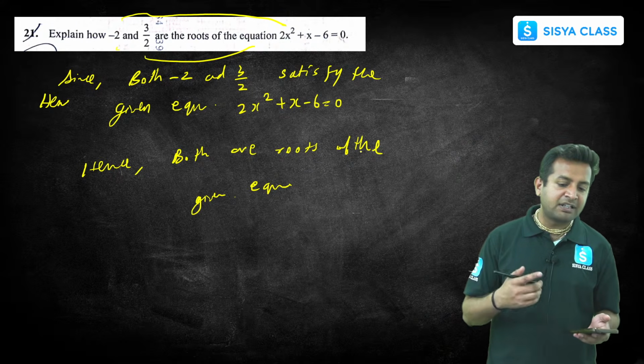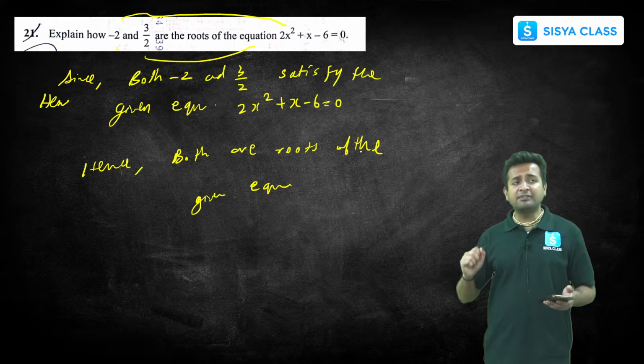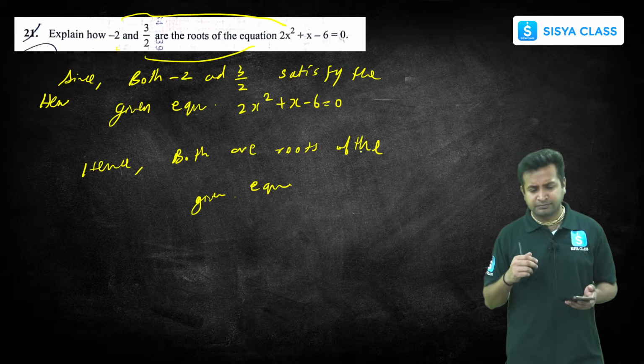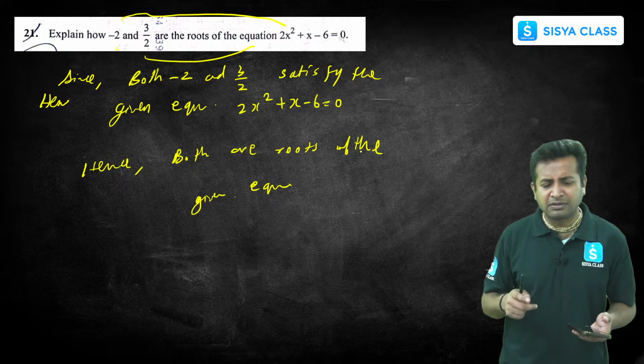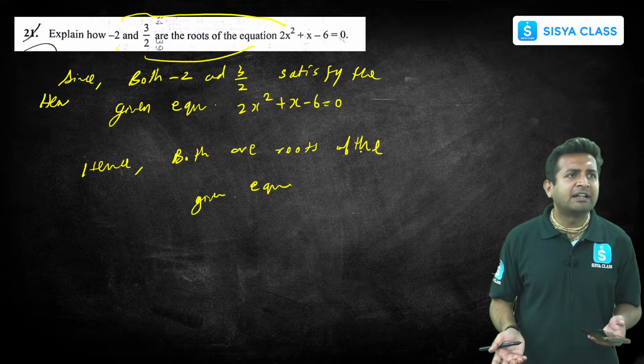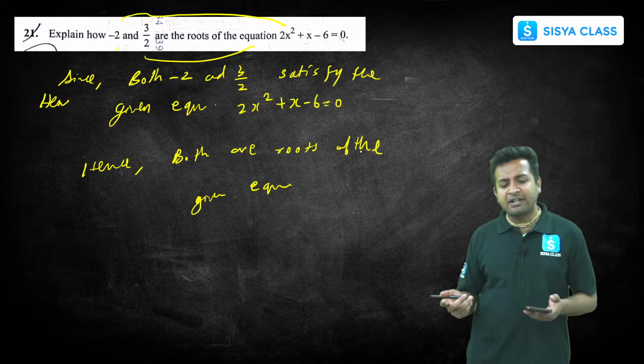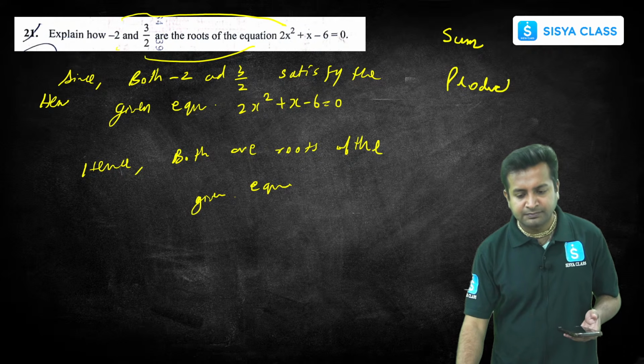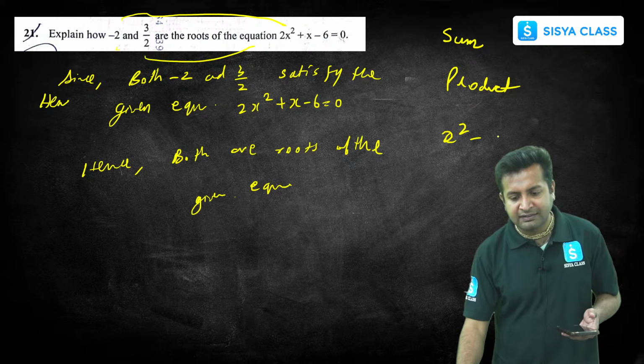They are asking for 2 marks. If I were you, I would just put down the values and check, right? Understood? Or what you can do is, you find the sum and you find the product. What is the formula? X square minus the sum into x plus the product.